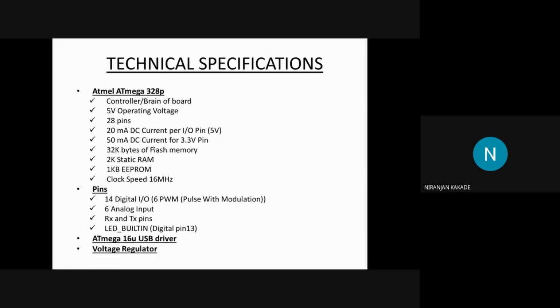Suppose you write a simple instruction in Arduino, let's say digitalWrite. What is digitalWrite? It is a function which makes the pin that you give to it high or low. What is the meaning of high or low? Just make it on or off. This is what is meant by digitalWrite.